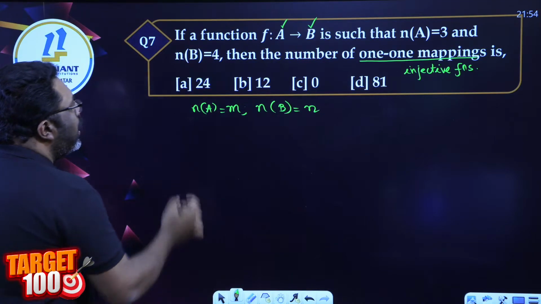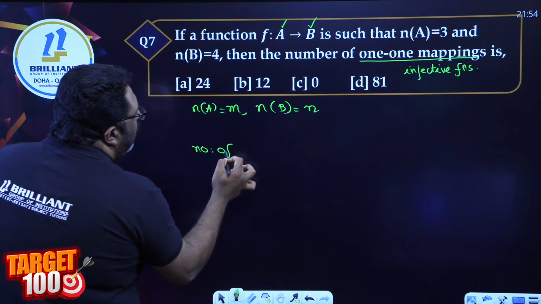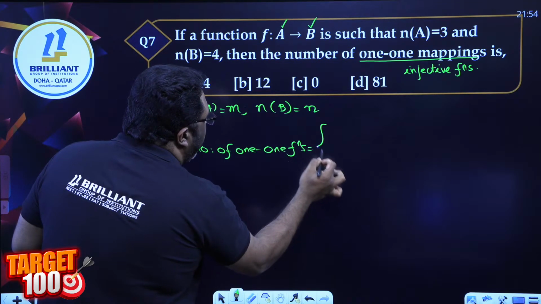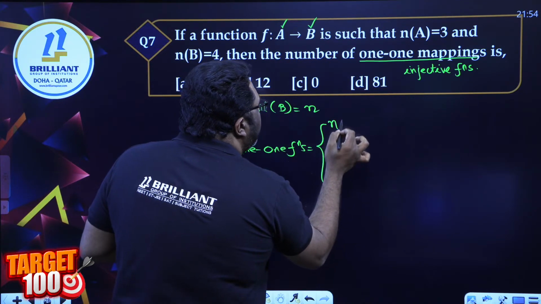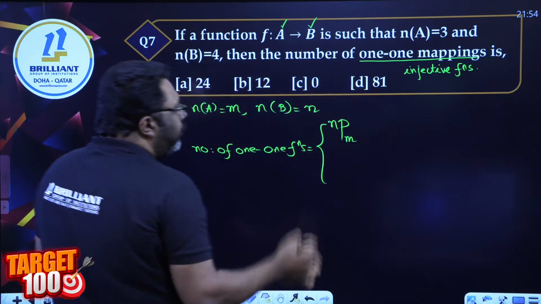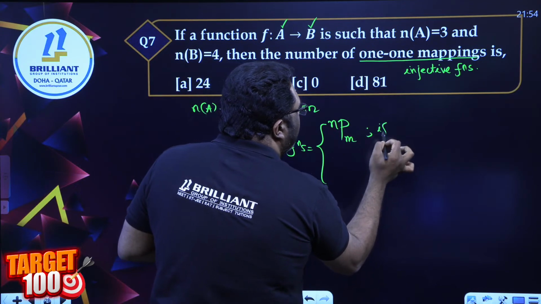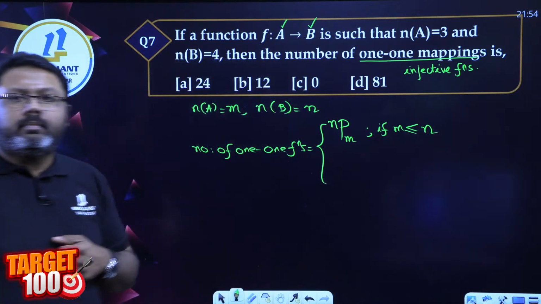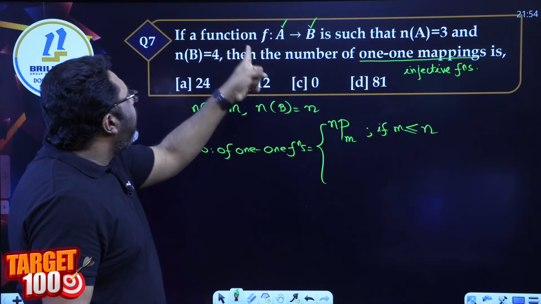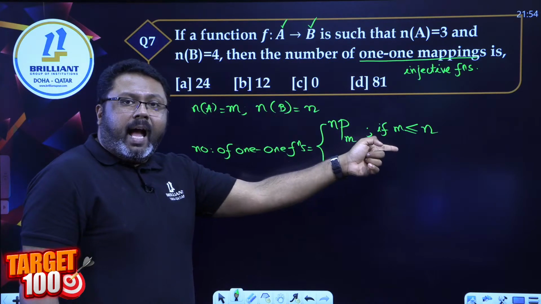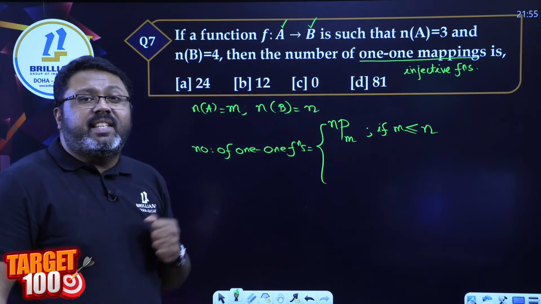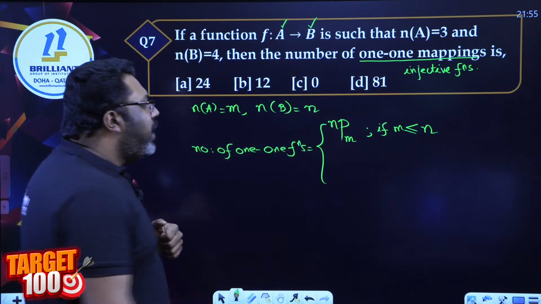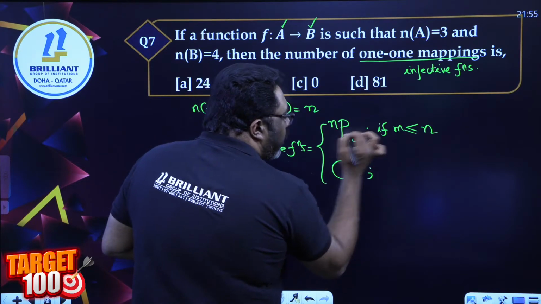And please remember, the number of 1-1 functions is nPm if m is less than or equal to n. The number of elements in the first set should be less than or equal to the number of elements in the second set. Very important. Otherwise, it is 0.